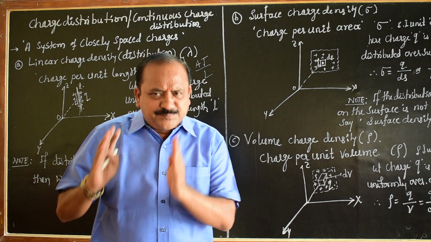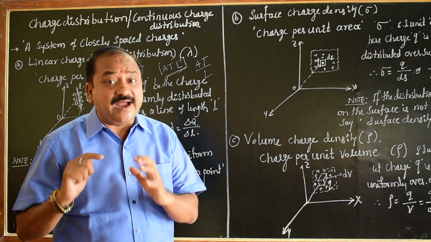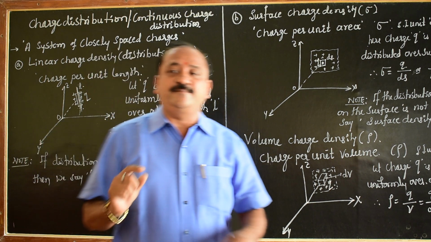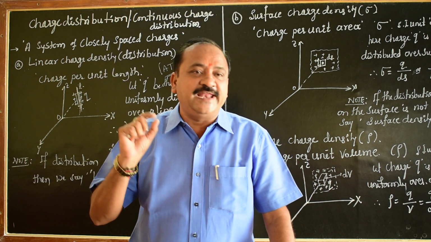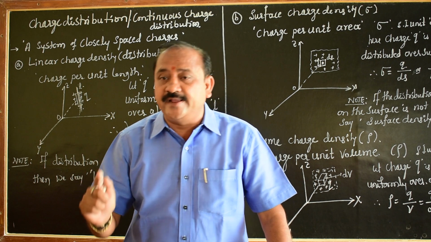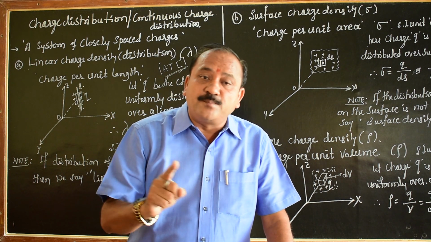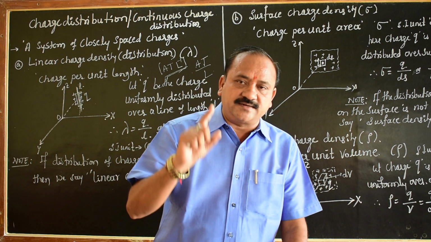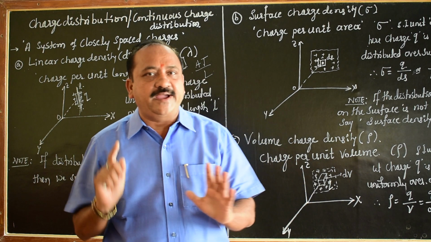The simple concept to understand is that the distribution of electric charge depends totally on the shape of the body or the conductor. You should keep that in your mind.